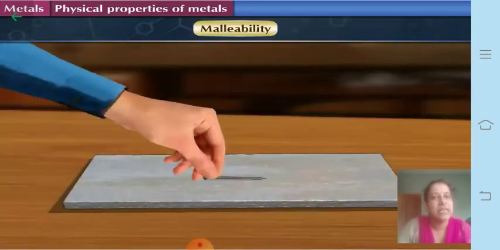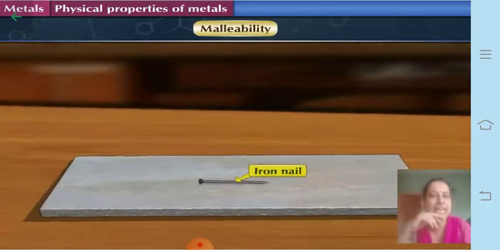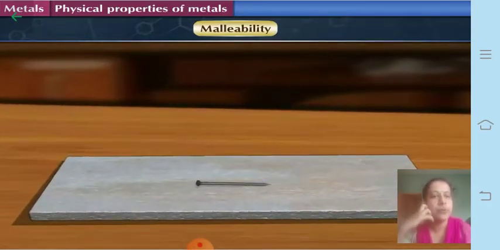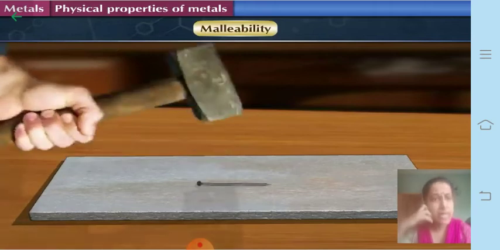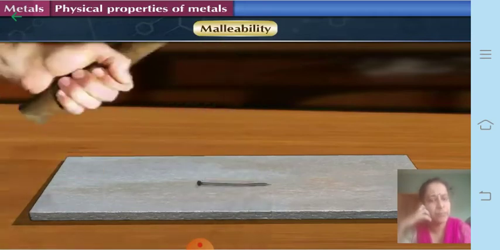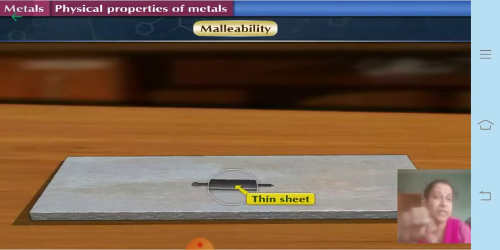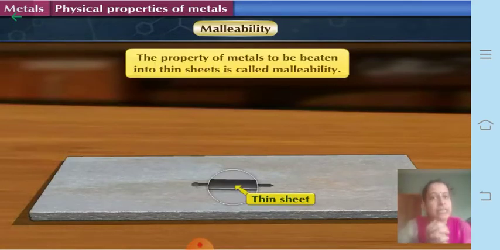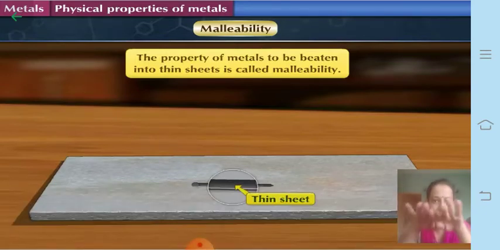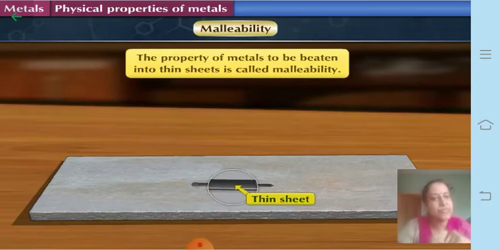That means it is about the thin sheet. Now if you take an iron nail and keep it on a platform and keep hammering it with a hammer, you will find that after some time it turns into a thin sheet. So this property of metals to be beaten into thin sheets is called malleability. Remember dear students, malleability is thin sheets and ductility is making of wire. Wires are ductile, sheets are malleable. So remember it like that. Malleability is the property of metals to be beaten into thin sheets.